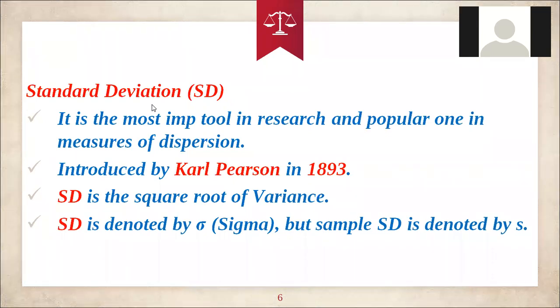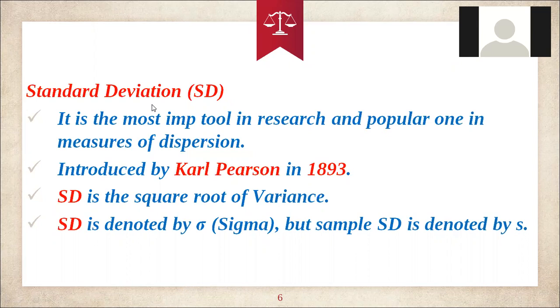What is meant by standard deviation? See, the standard deviation is the square root of variance only. Whatever variance we get, we take its square root, and then only we will get the standard deviation. Simply, the standard deviation is the square root of variance. If you get some value of variance and take its square root, you get a value that is called the standard deviation.